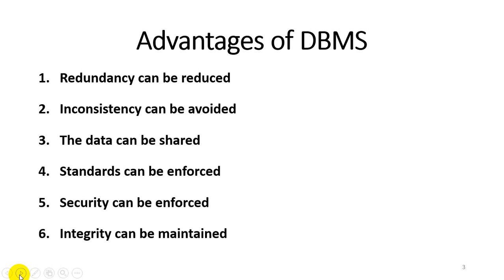The fifth advantage is that security can be enforced, because whenever we store personal information, security is a priority for that data. The last advantage of DBMS is that integrity can be maintained. Integrity means whenever we perform operations like insertion, deletion and updation, all the operations are performed with the help of integrity, so the data is retrieved as per our requirement.